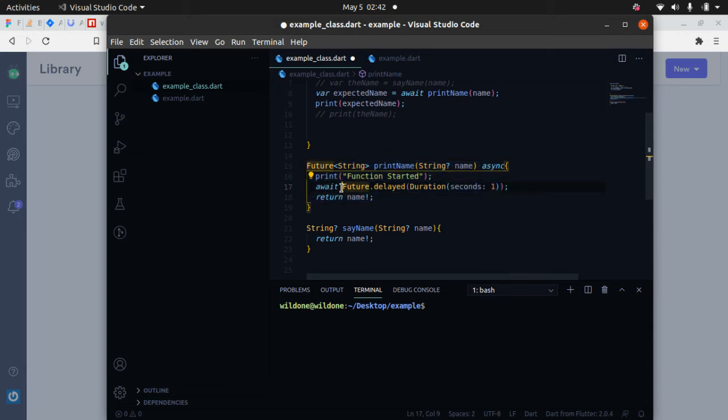So the await keyword is what you use to tell the function that it should not let the function run any other code after this unless this has completed. Remember I said that once the function is asynchronous, you can have it do this, then maybe when this completes, it then does this too. But now if I put this await keyword here, it is going to run this, then it will have to wait for this to finish running. Then after this has finished running, it is going to go to the next line and do the very next thing after this.